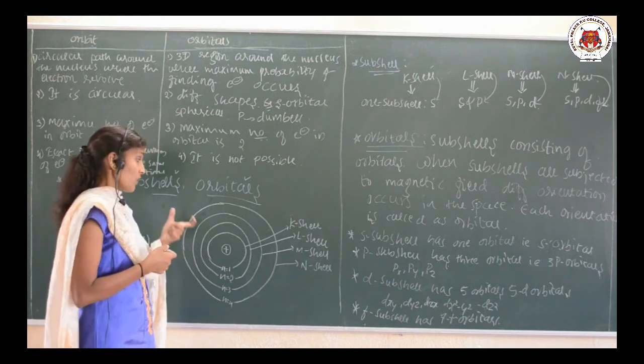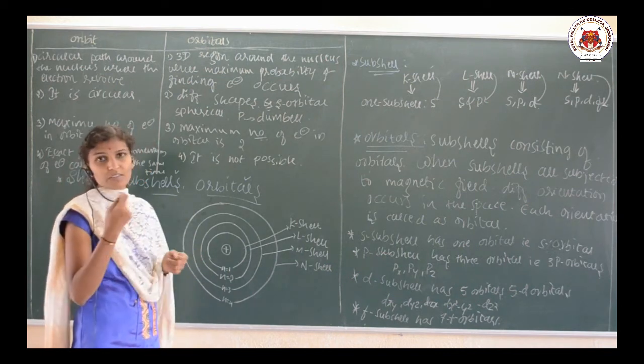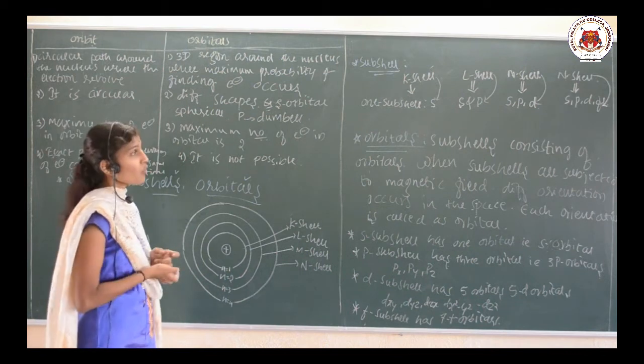Now, the cells consist of subcells. So, which are those subcells?